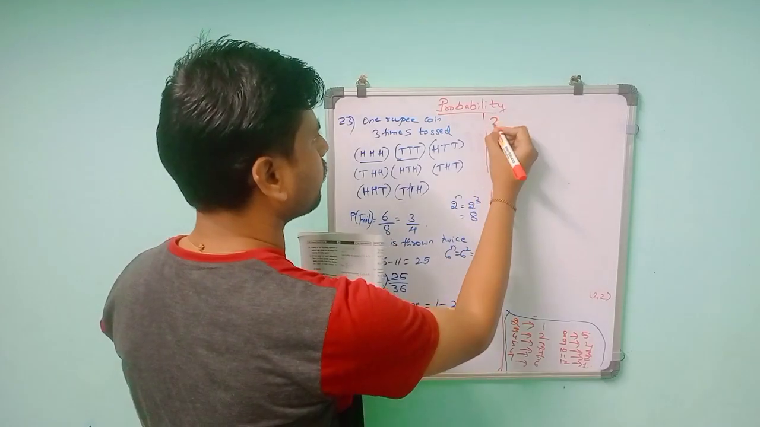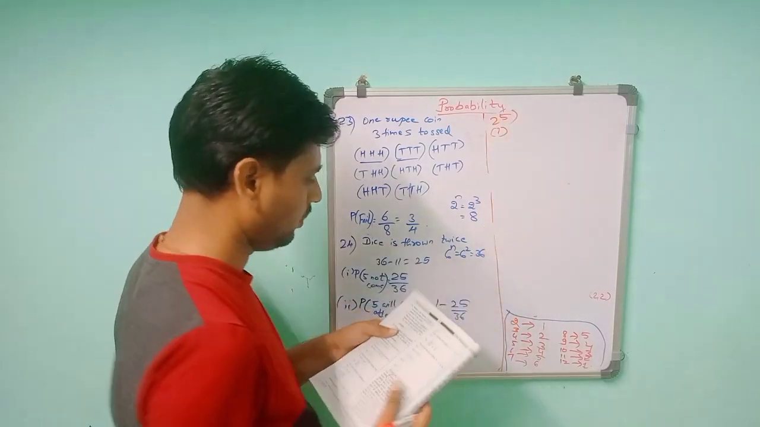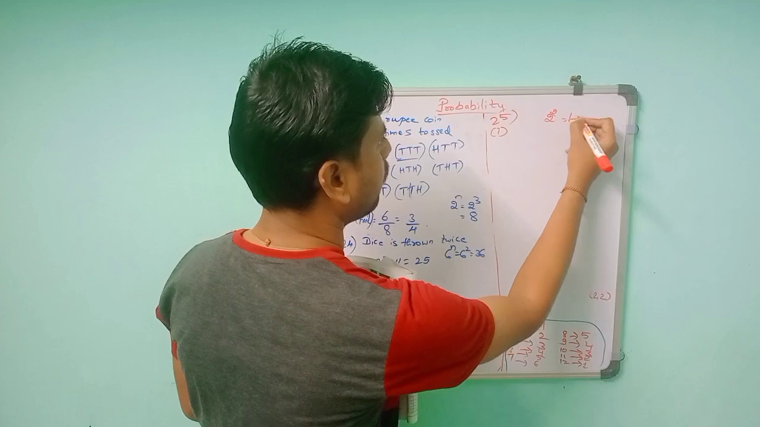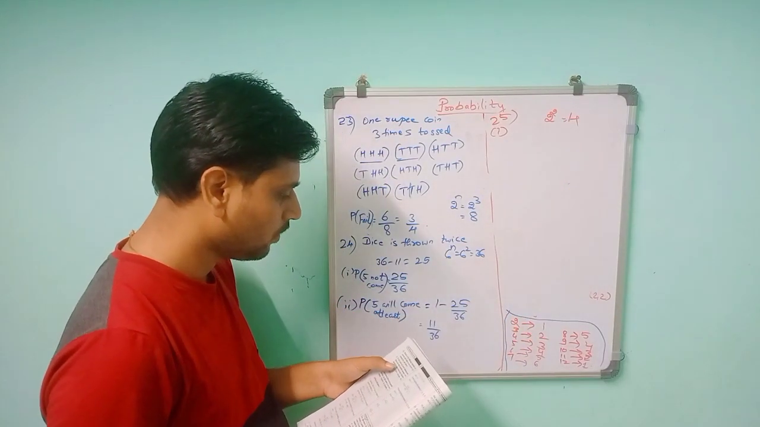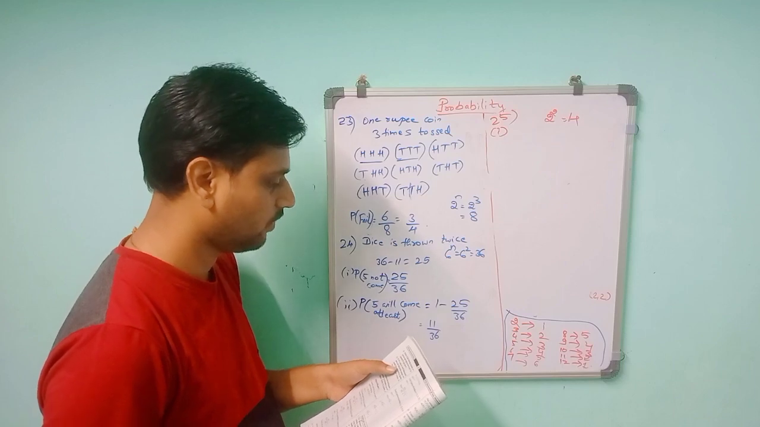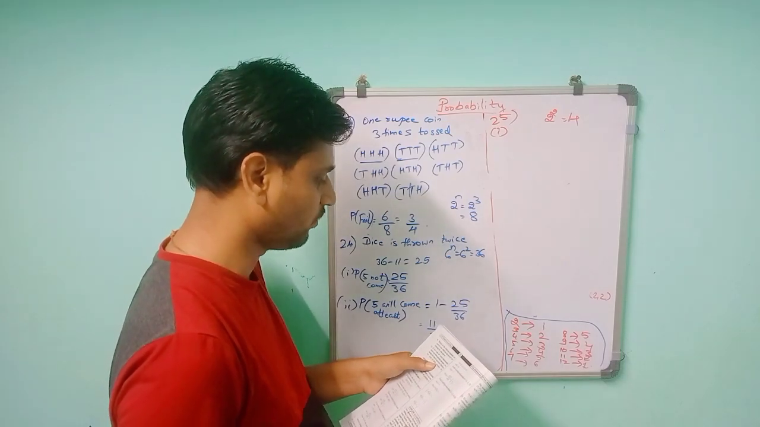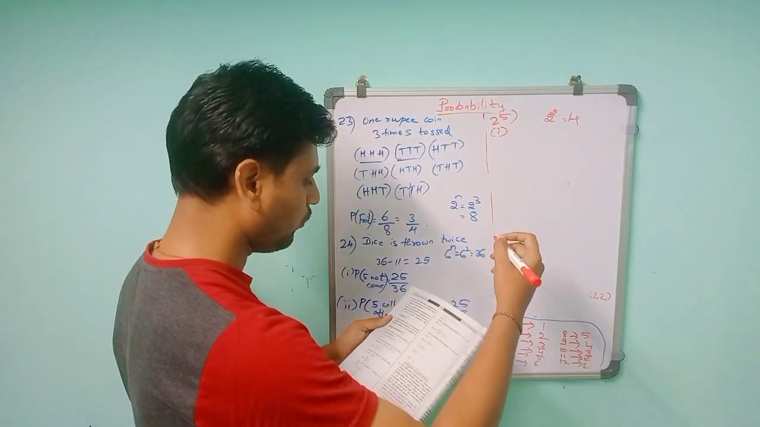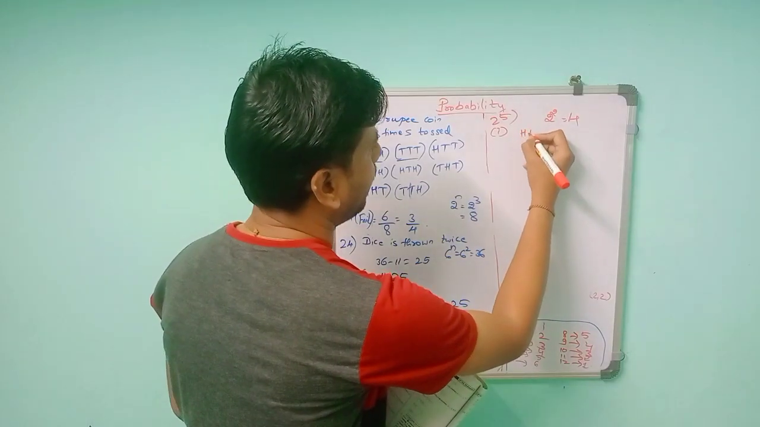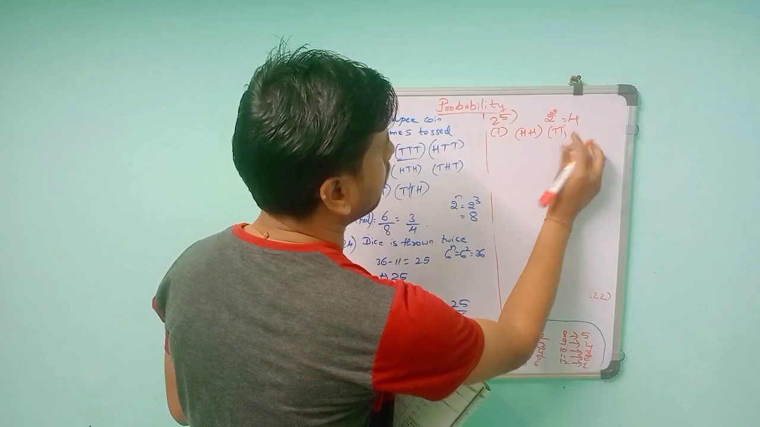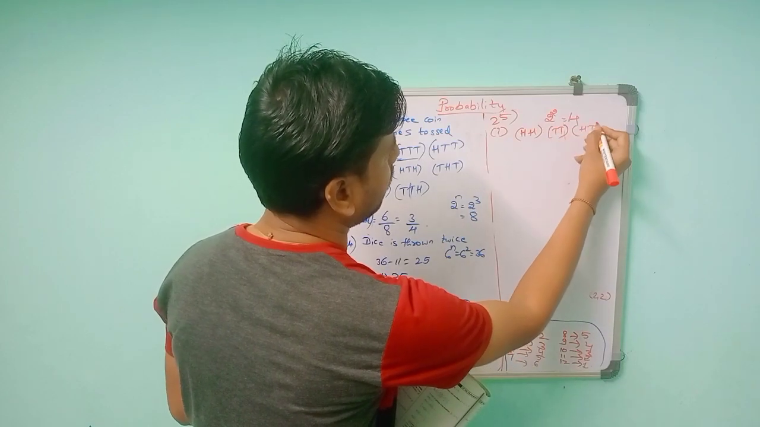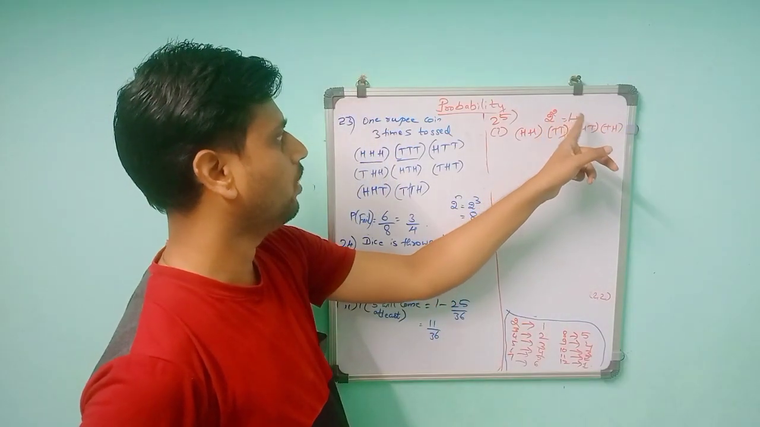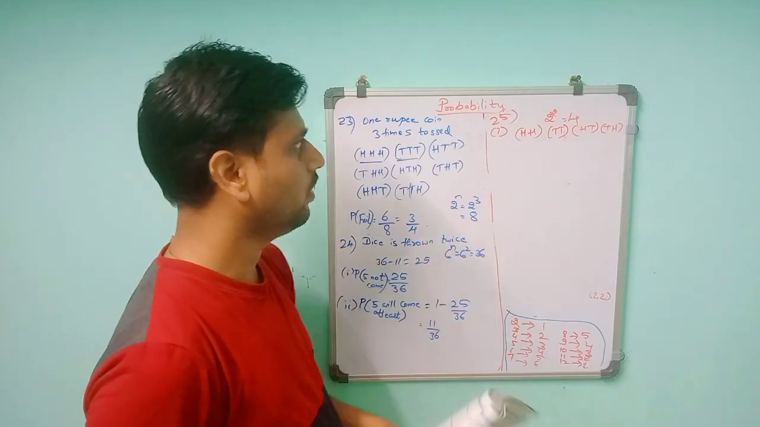So this is the 25th question. In the first one, they told you 2 coins are tossed simultaneously. Two tosses means 2 raised to 2, so there will be 4 possibilities. They said there are 3 possible outcomes: 2 heads, 2 tails, or 1 of each, so the probability for each is 1 by 3. But if you toss 2 coins, you will get head head, or tail tail, or head tail, or tail head. So you get 4 total possible outcomes.